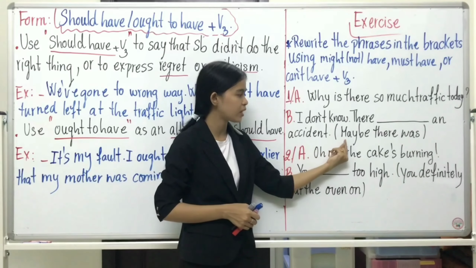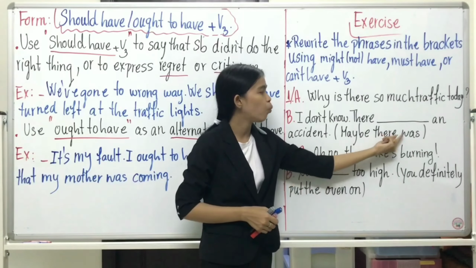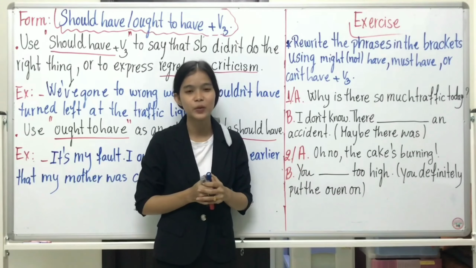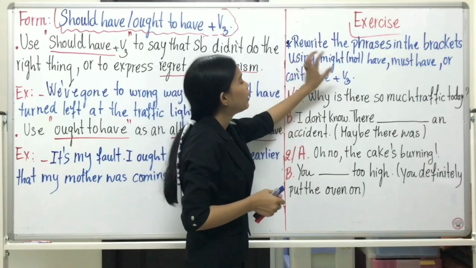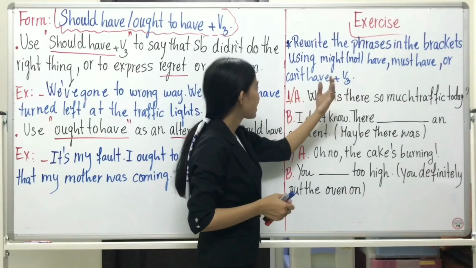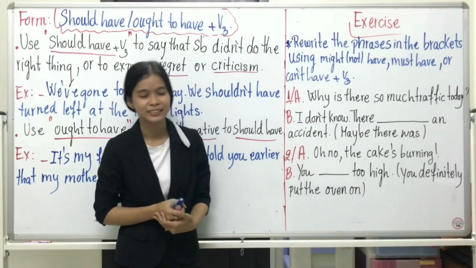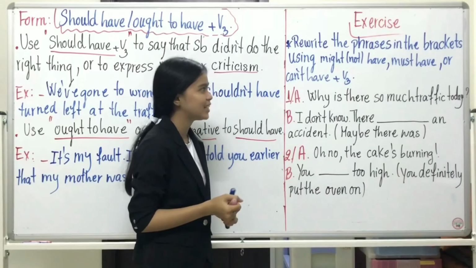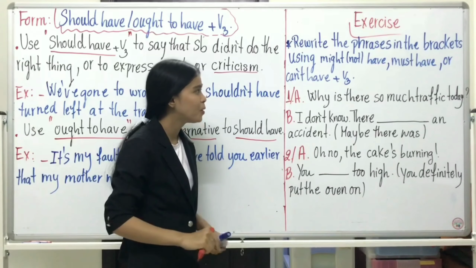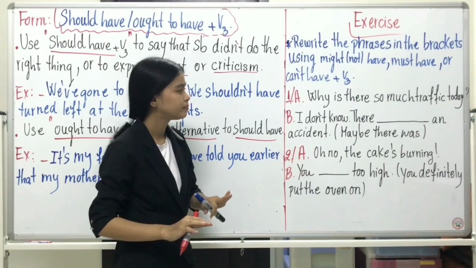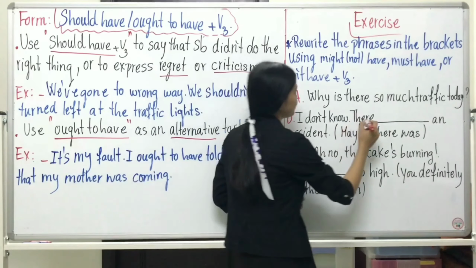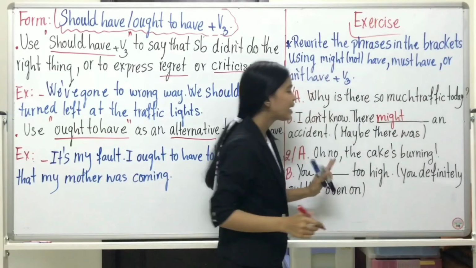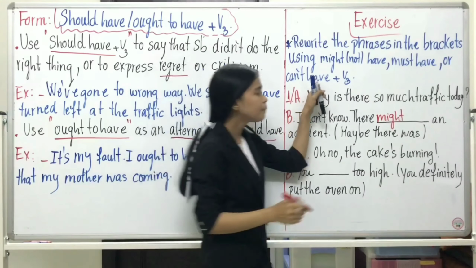In the bracket they say maybe there was. What is your answer? Can you guess? Might not have, must have, or can have plus verb 3. Okay, so the answer is: I don't know. There might have.